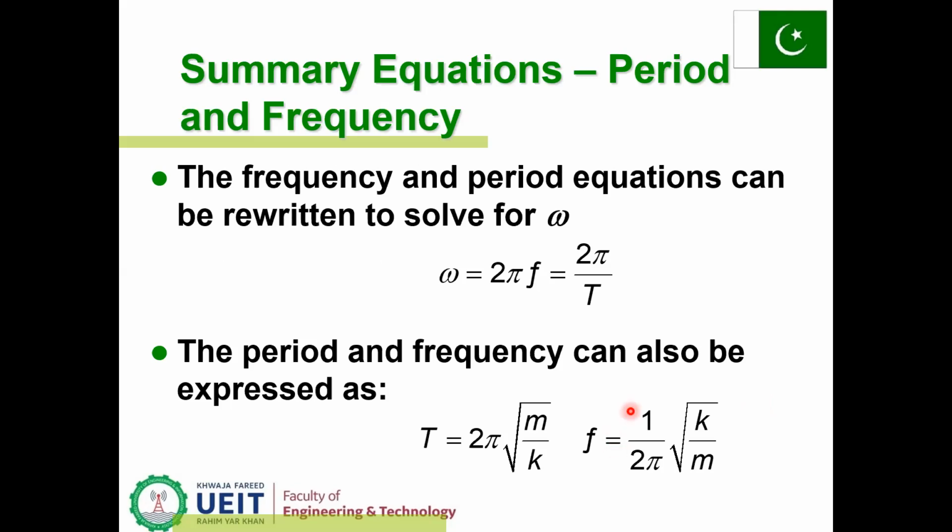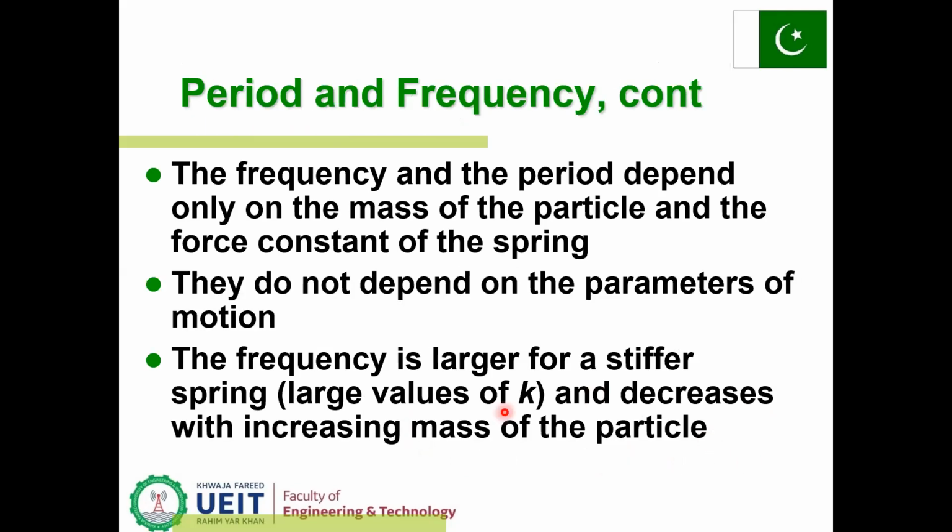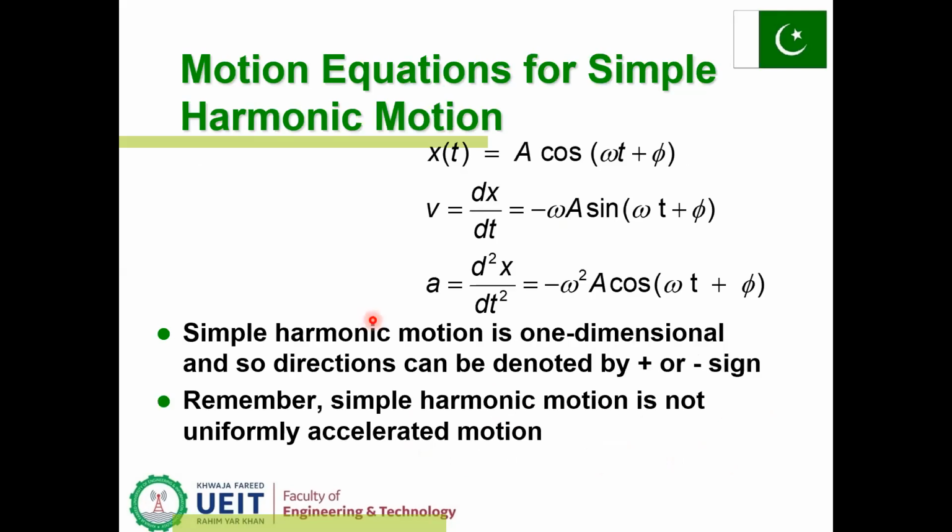So we can calculate the time period from this equation and the frequency from 1 over 2 pi under the root k over m. Period and frequency are interrelated, as we have seen.